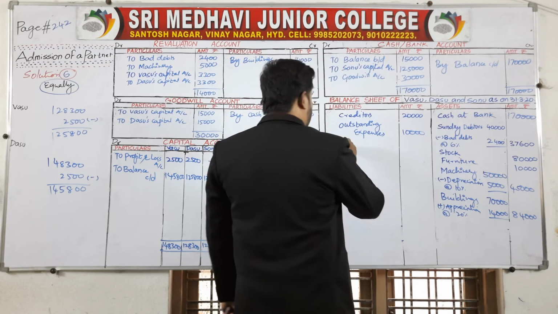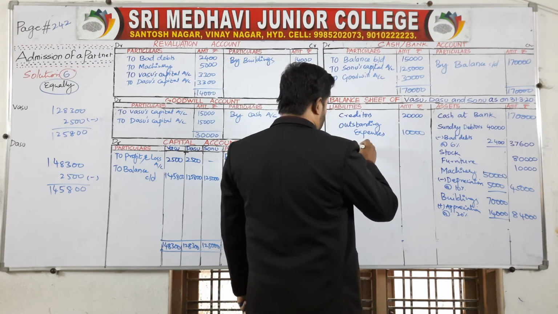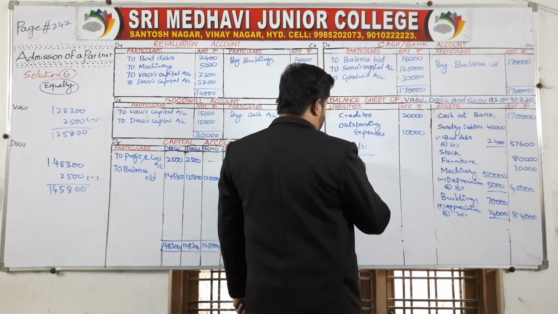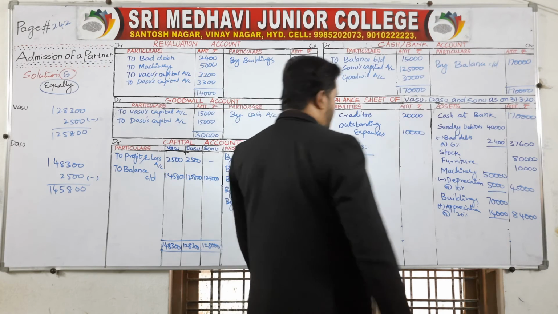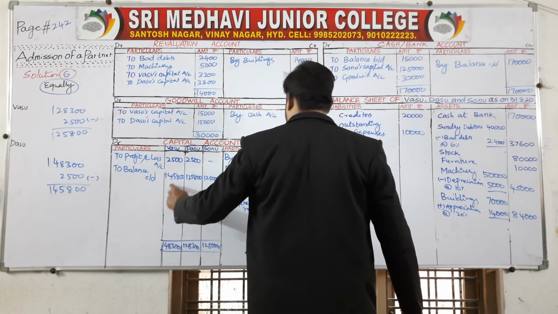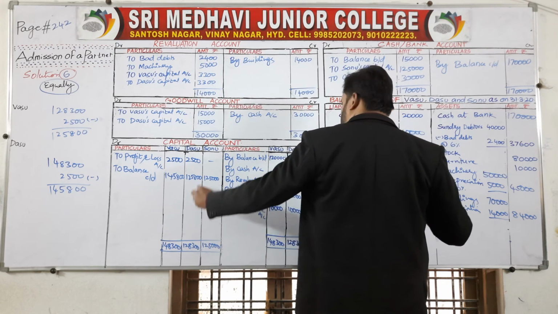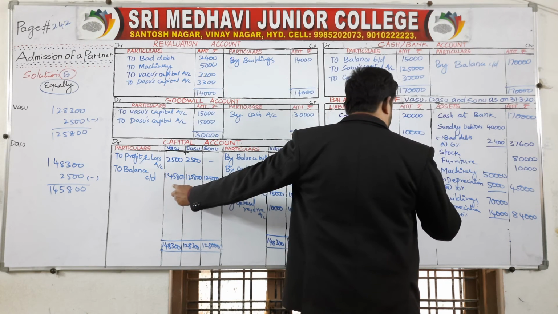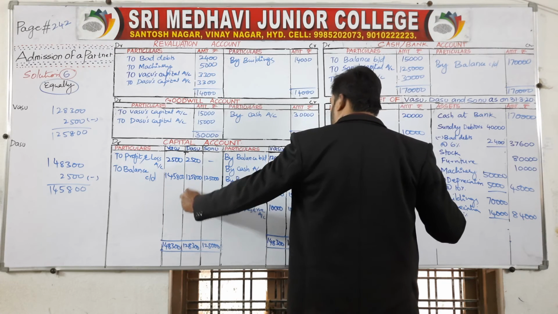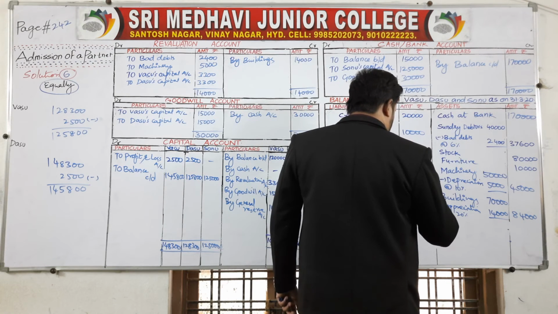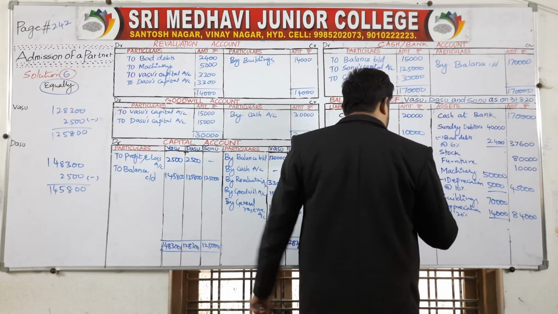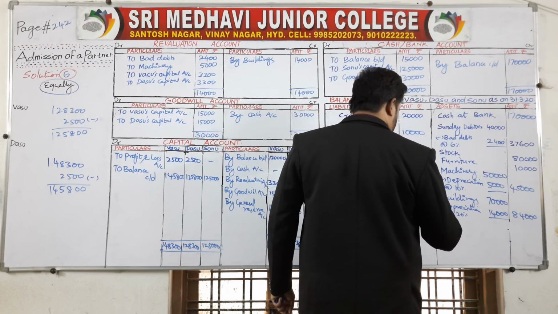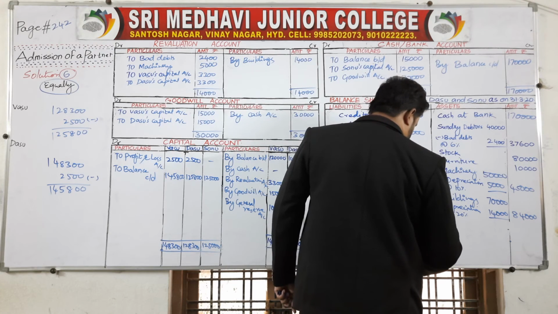And the capital accounts: capitals of Vasu, Dasu, Sonu. What are the capitals? 1 lakh. This is the capital of Vasu, 1,45,800, Dasu 1,25,800, and Sonu 1,25,000.